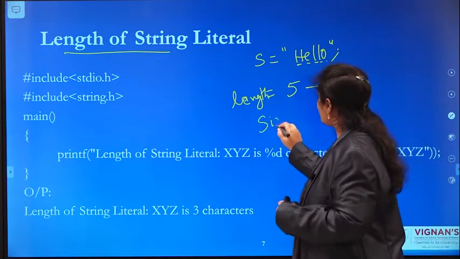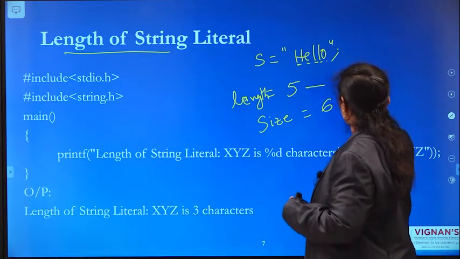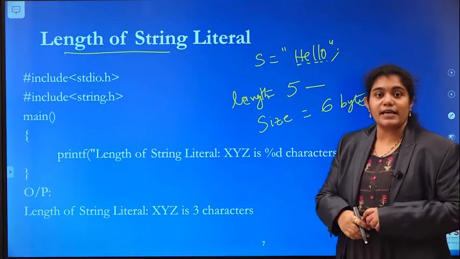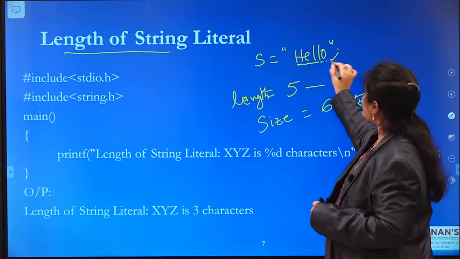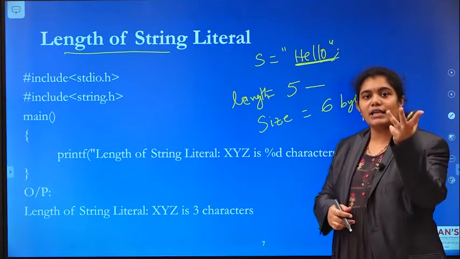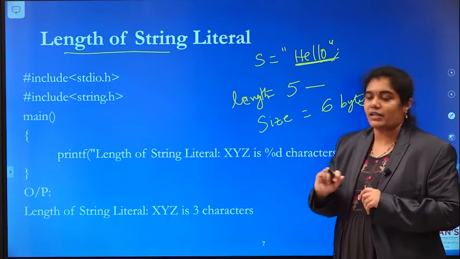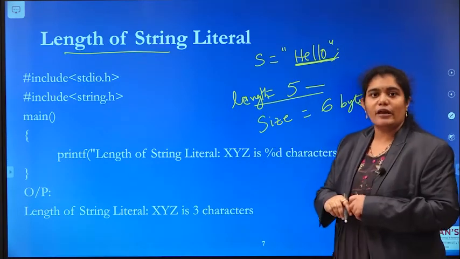But the size is 6 bytes. Why is the size 6 bytes? Explicitly, how many characters are you observing? HELLO, only 5 characters. So the length of the given string is 5.